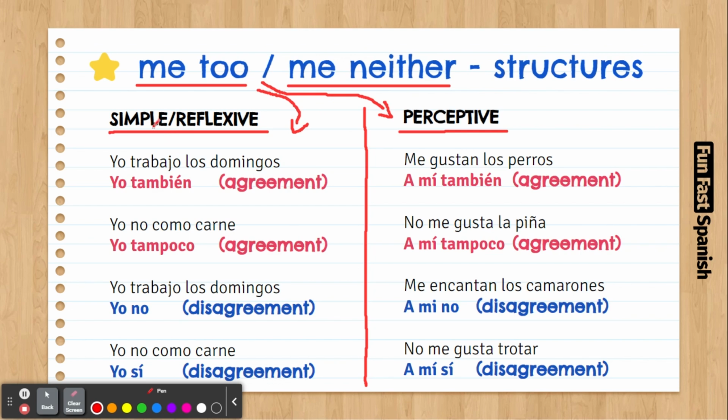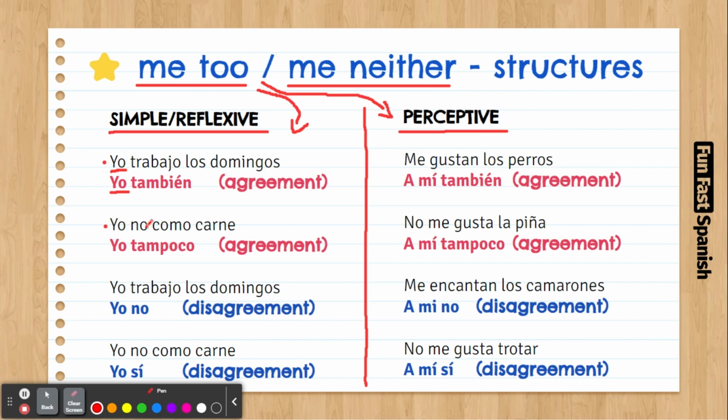So let's start with the simple and reflexive. If we want to agree on a statement, let's say, yo trabajo los domingos, I work on Sundays. If you want to say me too, we're going to use yo también, yeah? Yo trabajo los domingos, yo también. This is an agreement because I also do it. But this statement is a positive statement.